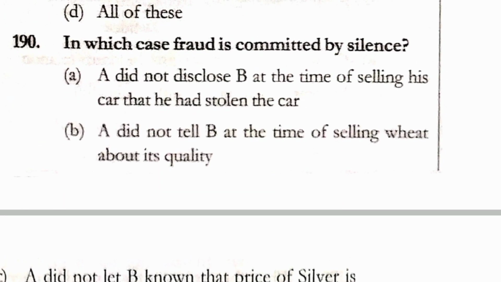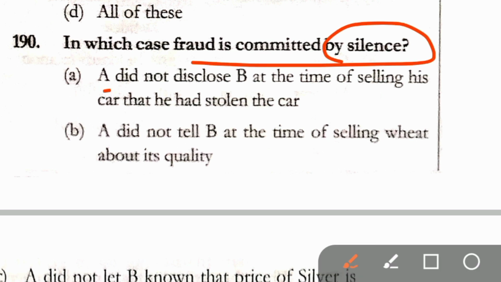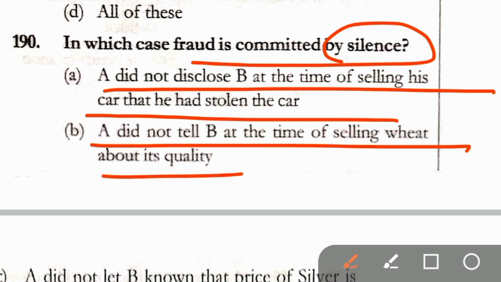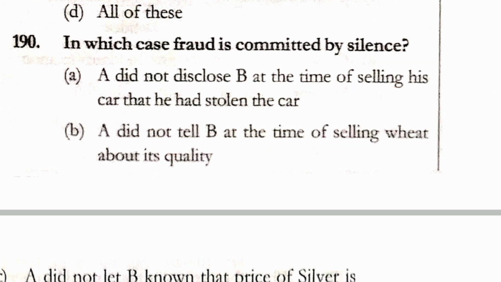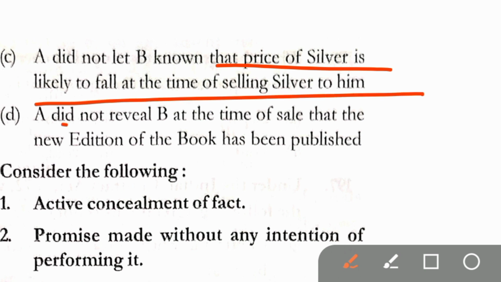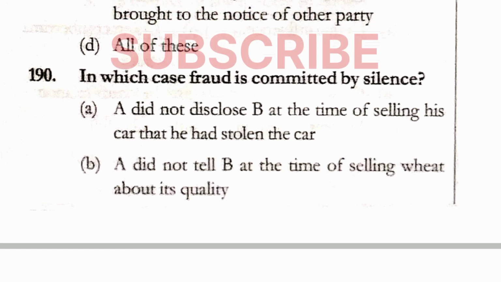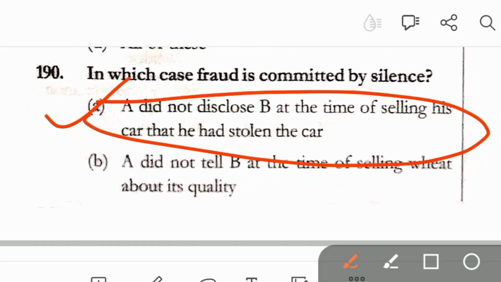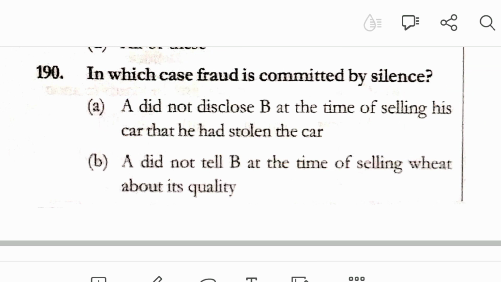Question number 190. In which case fraud is committed by silence? Option A, A did not disclose to B at the time of selling his car that he had stolen the car. Option B, A did not tell B at the time of selling about its quality. Option C, A did not let B know that the price of silver is likely to fall at the time of selling silver to him. Option D, A did not reveal to B at the time of sale that the new edition of the book has been published. Correct answer here is option A. Option A is the fraud committed by silence.